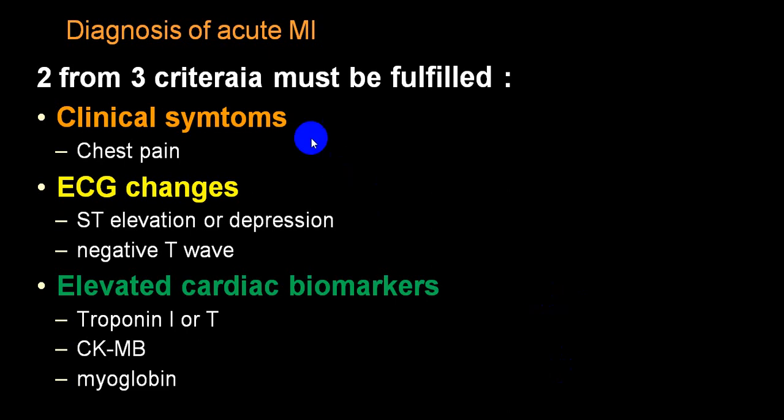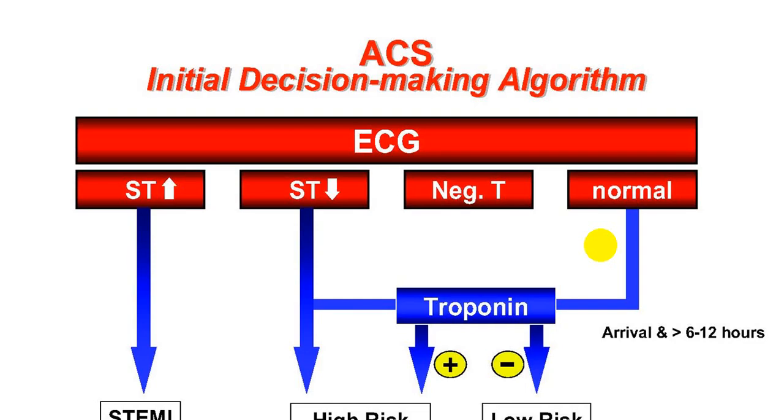So 2 out of 3 criteria must be there for acute myocardial infarction: the typical chest pain, ECG changes, and cardiac biomarkers should be there. And we already discussed in detail all the latest criteria that are included in STEMI. We have shown this slide also before, that if there is an ST elevation, it is in favor of STEMI.